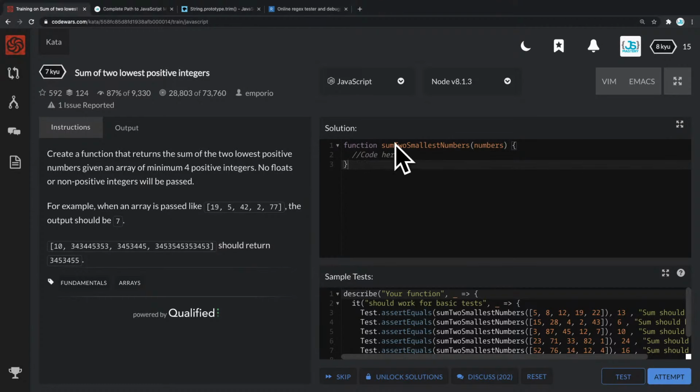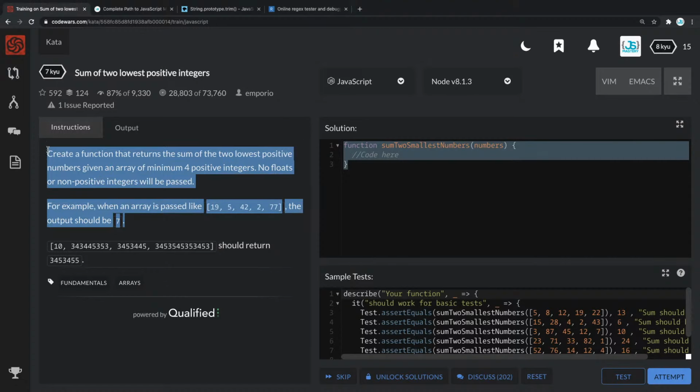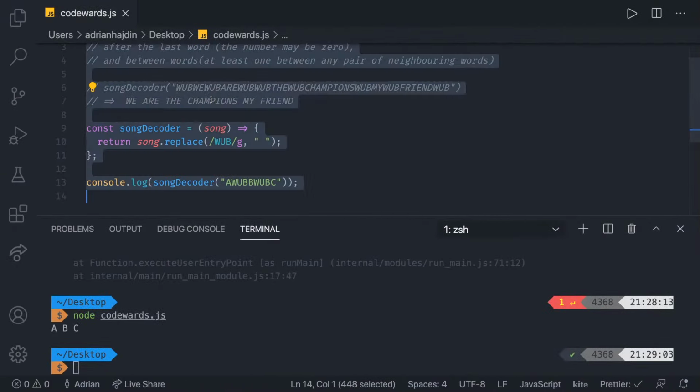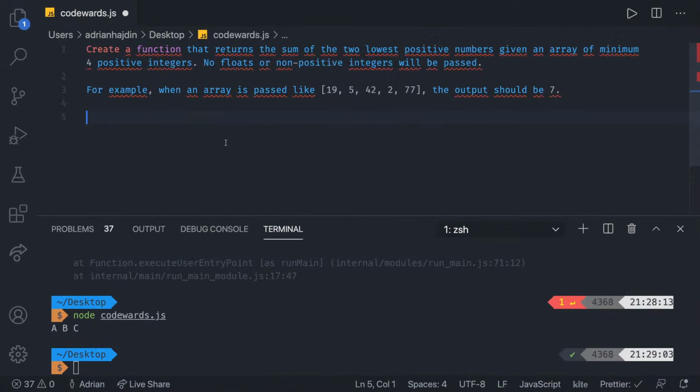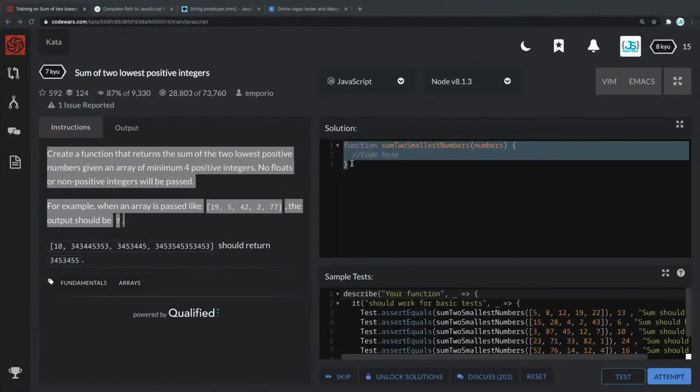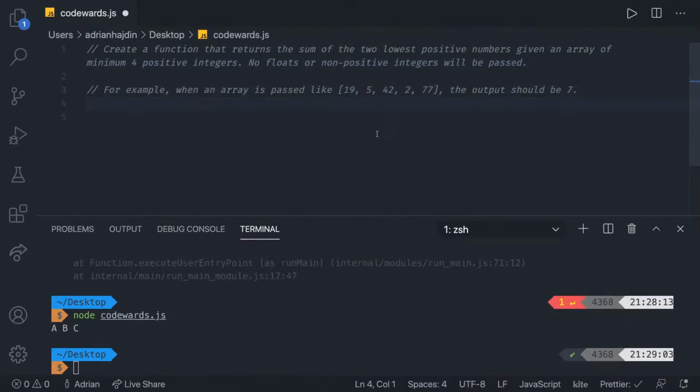So okay, let's keep going with this. This one is not as easy as I assumed it was gonna be. First, we have to find two different lowest integers in this array, and then we have to add them together and return them. So in this case, I'm gonna take this comment right there, and paste it right here, like so, and I'm also gonna take this function right here.